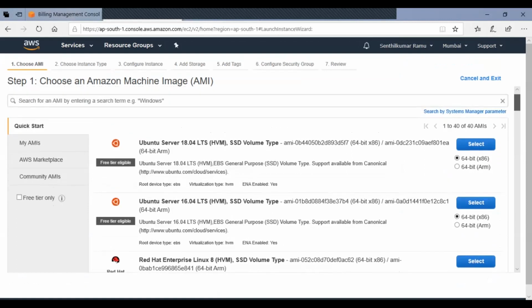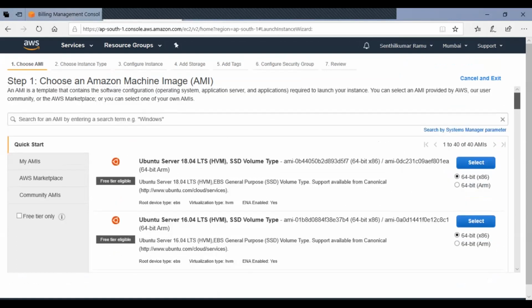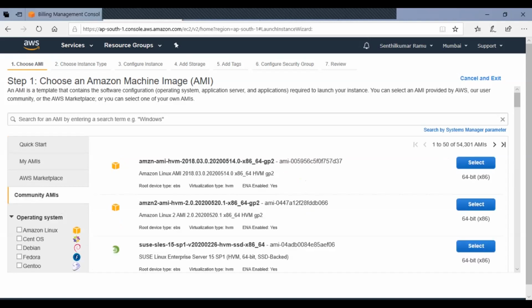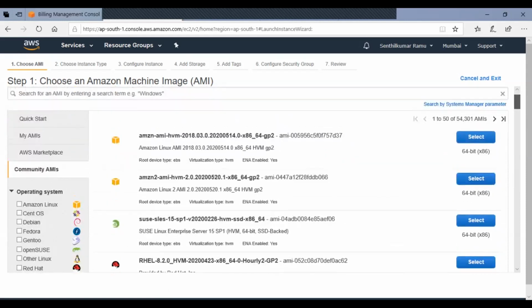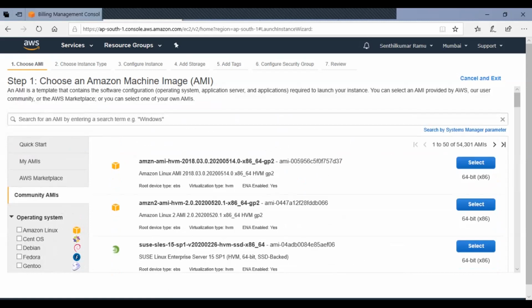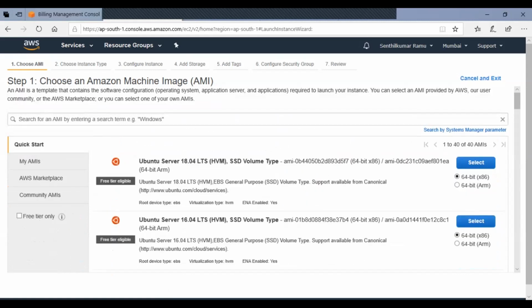Now, with the command being launch the instance, I see a quick start. So my AMI, I don't have anything. Marketplace is something which we will talk about later, and community AMI we'll dig into later. So if we select, then it's billable, right? No, it is not like that. See, we go to free tier. That's where I'm selecting only free tier.